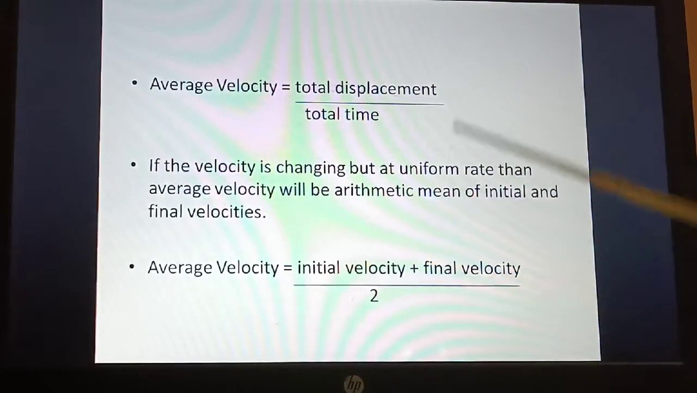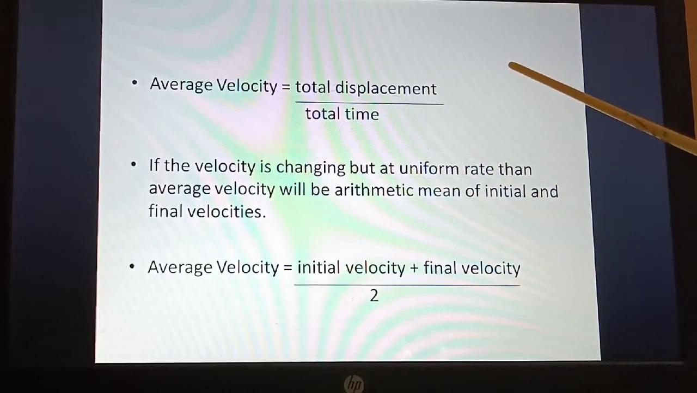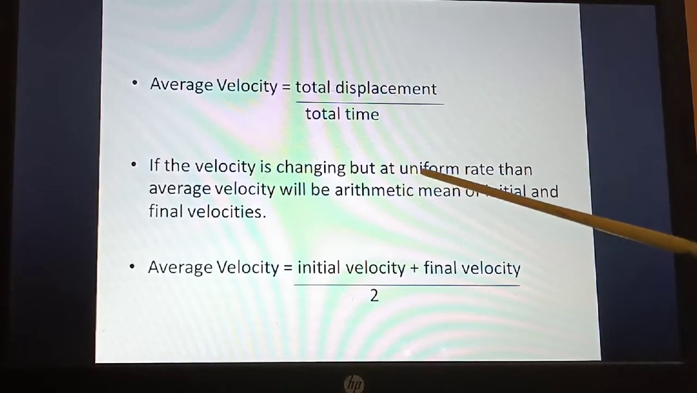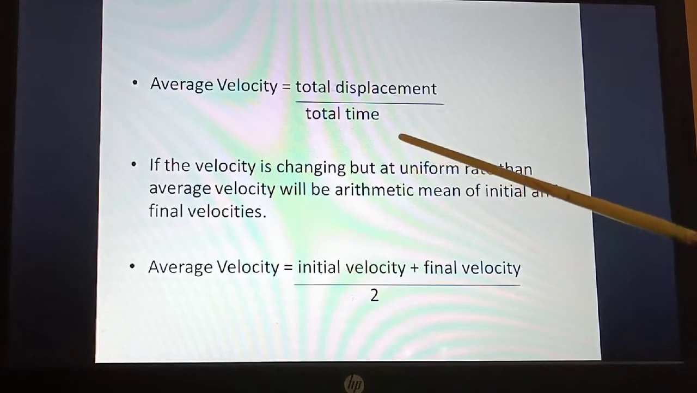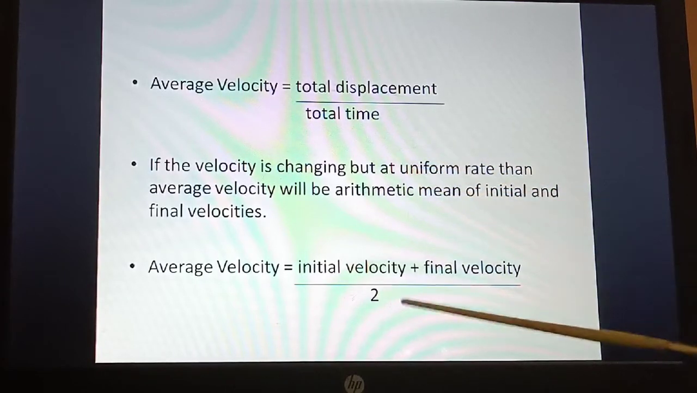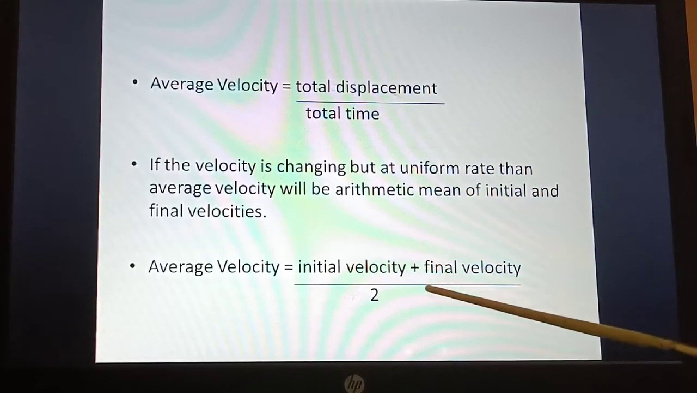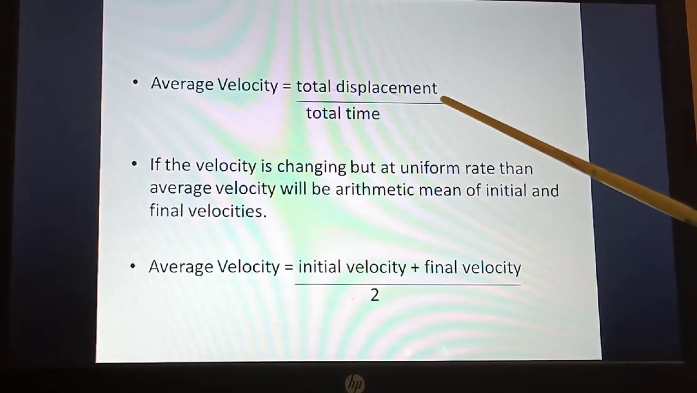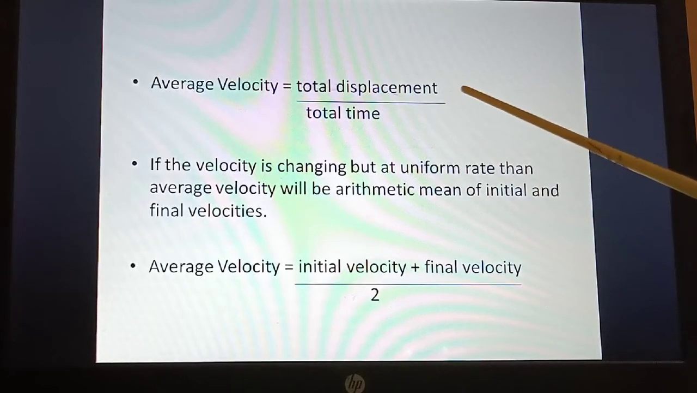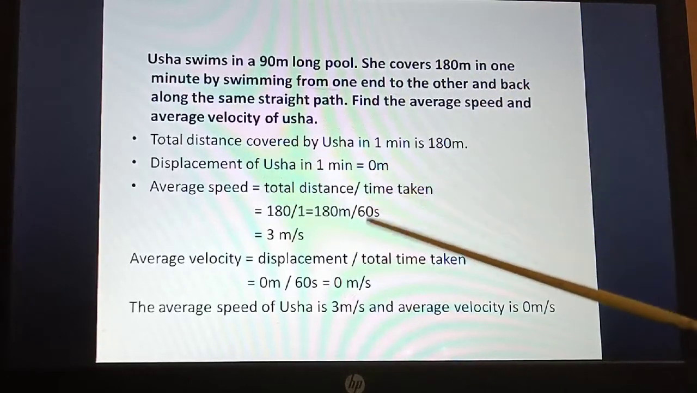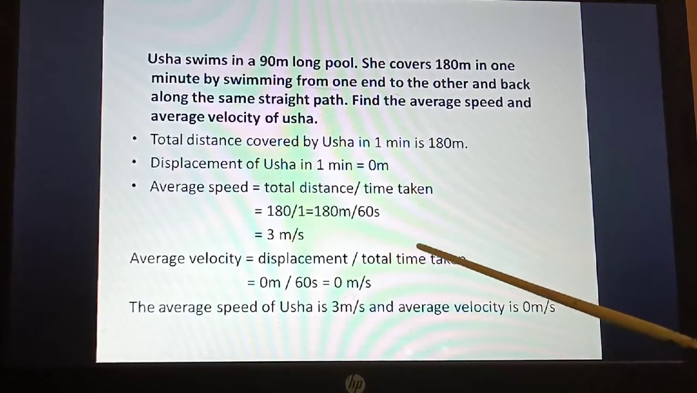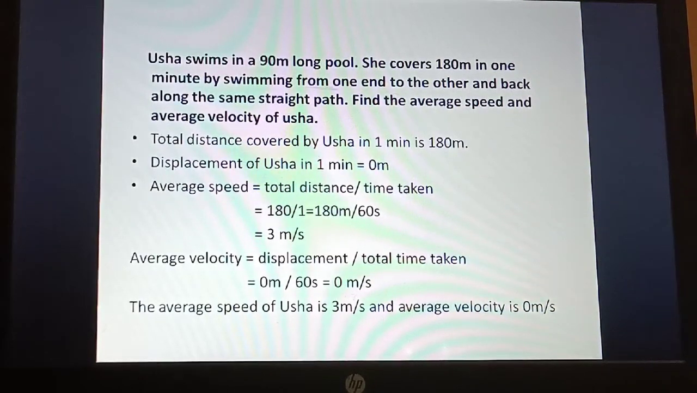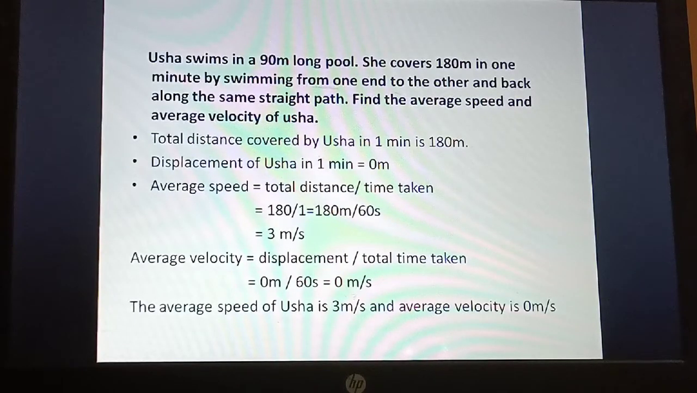Now here don't get confused with this formula. The average velocity is total displacement by total time. But if you read the sentence, if the velocity is changing, when your velocity changes, at that time you have to use this arithmetic mean of initial and final velocity. Here you are adding the values, but for displacement you are finding the difference, that is subtracting. So here for the average velocity we have used displacement by total time taken. So in today's class we have learnt uniform and non-uniform motion and then the average speed and average velocity.